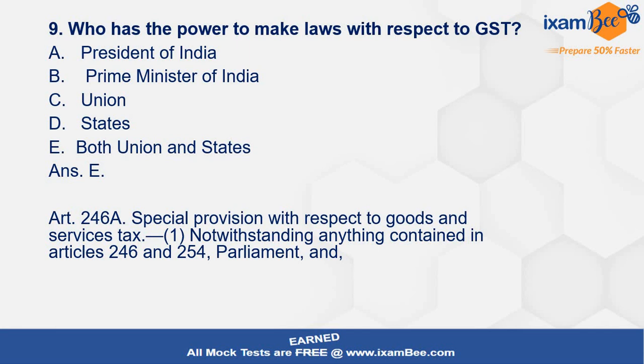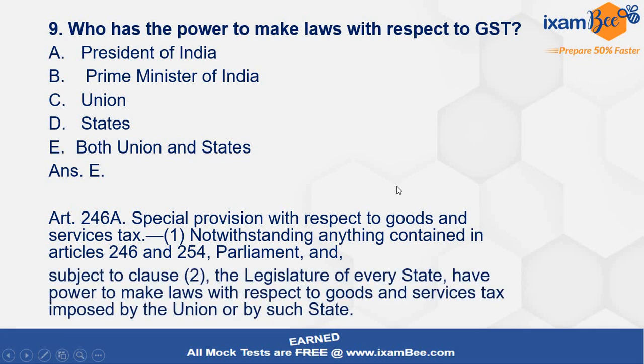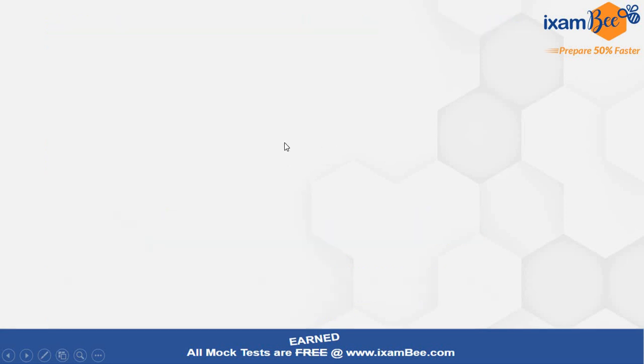Both union and states have been given the power under Article 246A, which talks about special provisions with respect to goods and service tax. 246 and 254 is talking about it, and clause 2 says legislature of every state also has power with respect to goods and service tax that is imposed by the union or by the state. Parliament as well as legislature, both are having power.